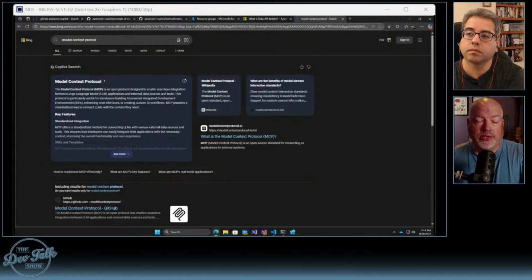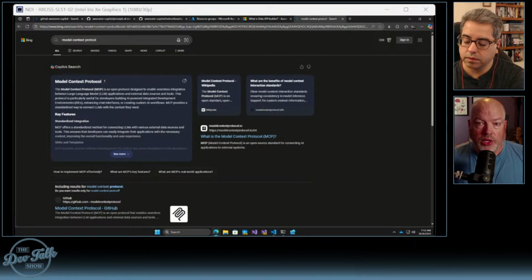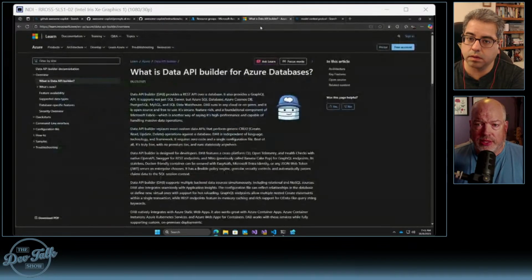Now, we did look at this months ago when we were trying to do static websites and talk to Cosmos DB, and that worked well because there was already built-in support for the Data API Builder to talk to Cosmos DB. In this case, we're going to create our own. So let's go back to the Data API Builder.